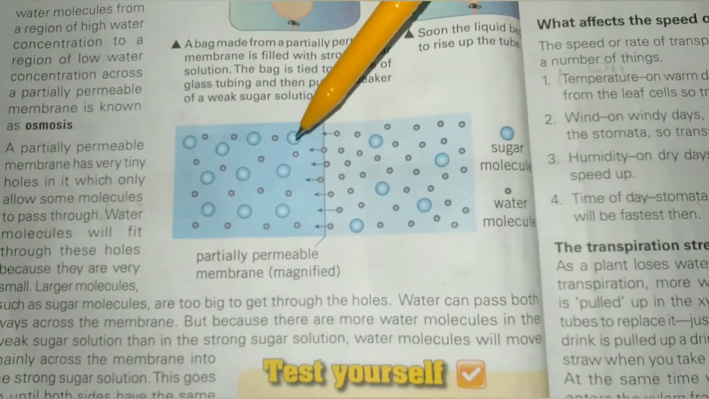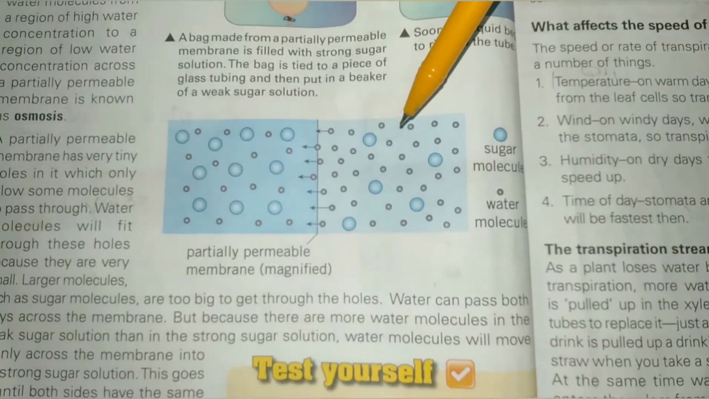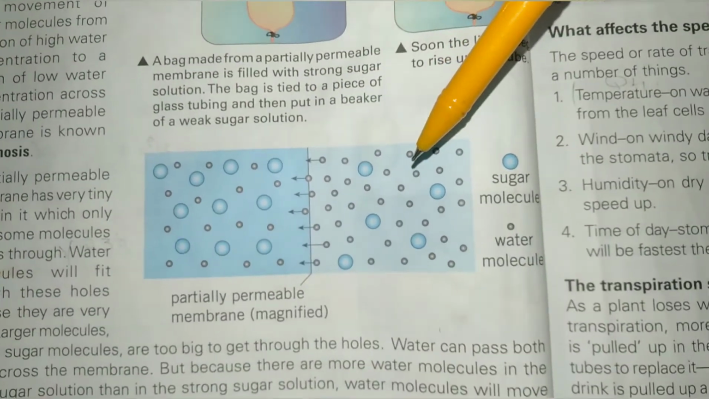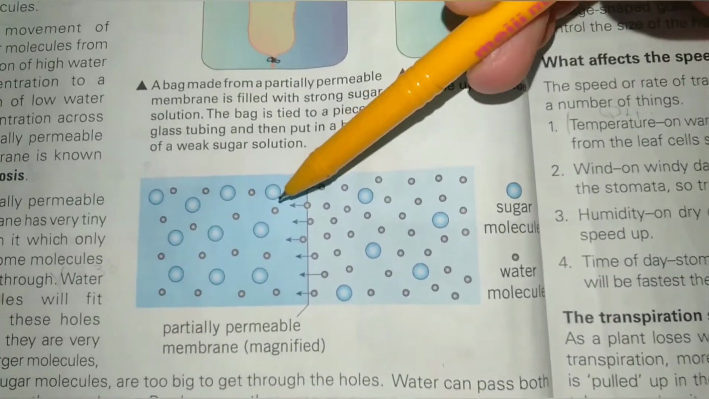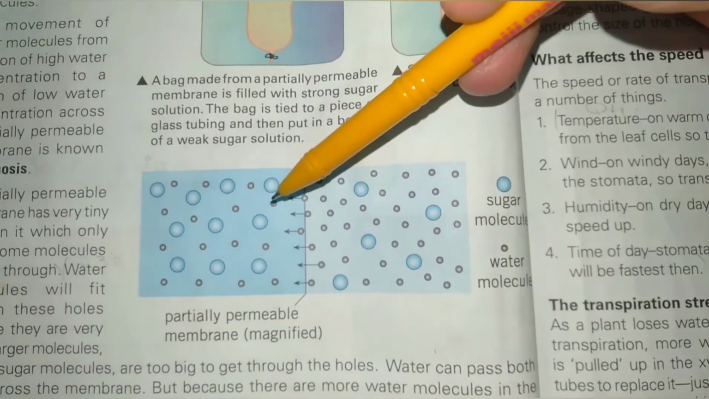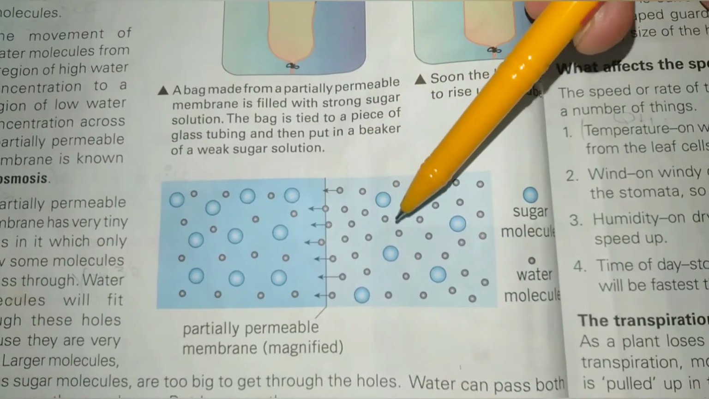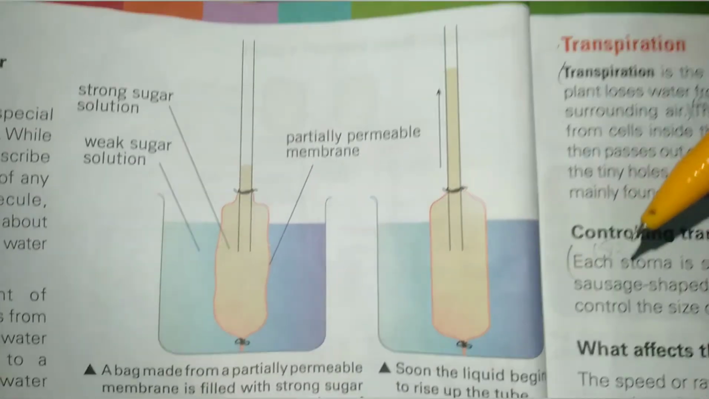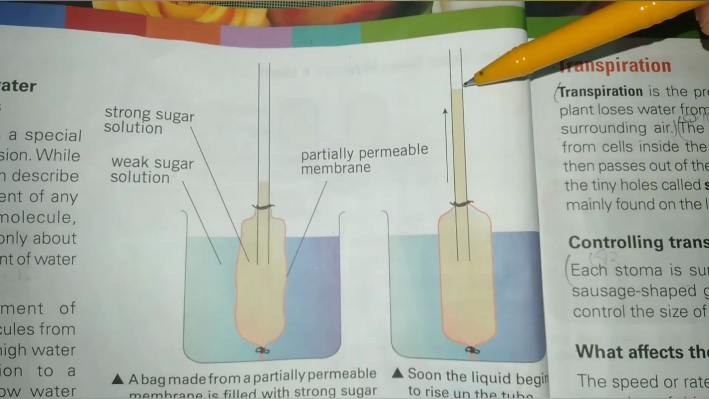Water can pass both ways across the membrane, but because there are more water molecules in the weak sugar solution as compared to the strong sugar solution, water molecules will move from weak sugar solution towards strong sugar solution, and will move across the membrane until the sugar solution on both sides of the membrane becomes equal, as a result of which soon the liquid begins to rise up in the glass tube.